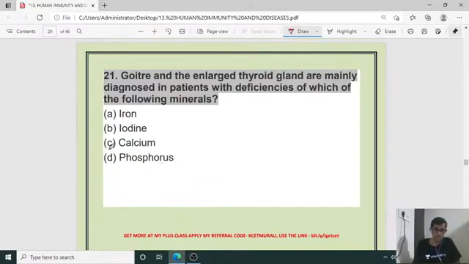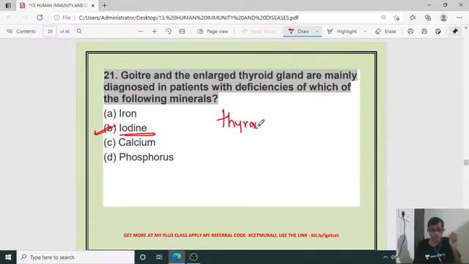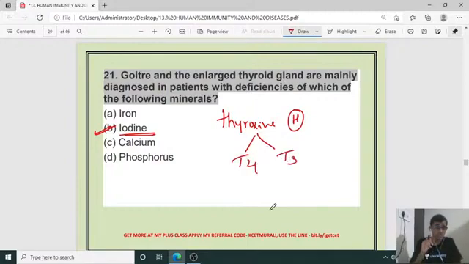For the 21st, it is B, iodine, because it is the hyposecretion of thyroxine hormone. Thyroxine hormone is from the thyroid gland, where T4 and T3 come from, tetraiodothyronine and triiodothyronine.